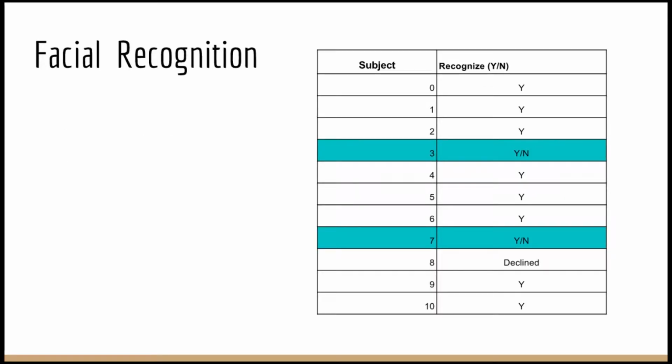For our facial recognition, you'll notice 2 rows highlighted. These were subjects who were being detected as not only themselves, but as other people. And what we noticed, the thing in common was that these people wore glasses and the people before them wore glasses. So our system could not completely differentiate between the two.